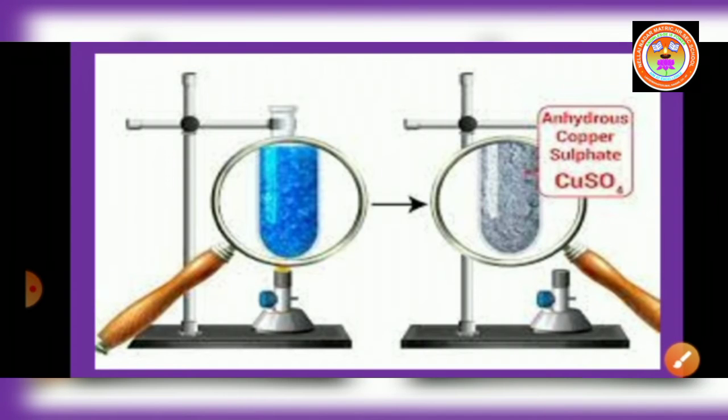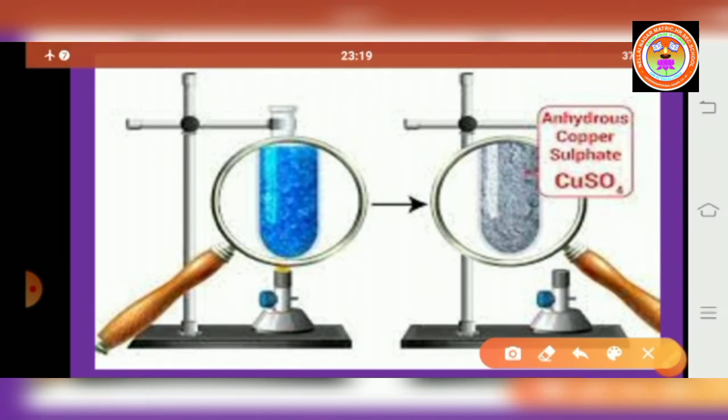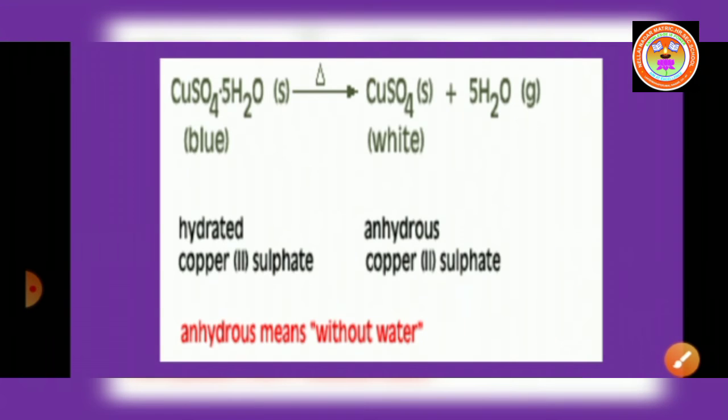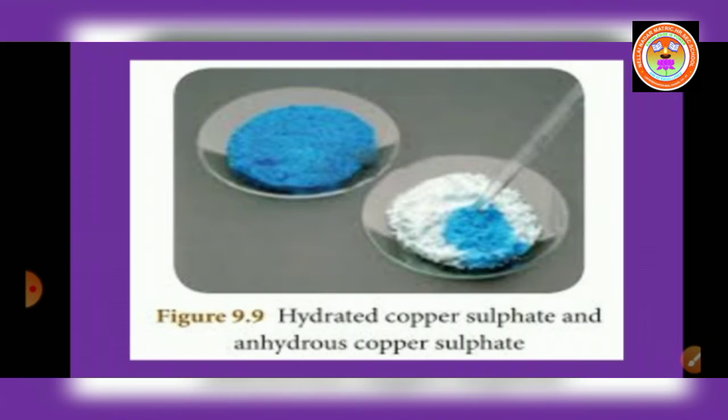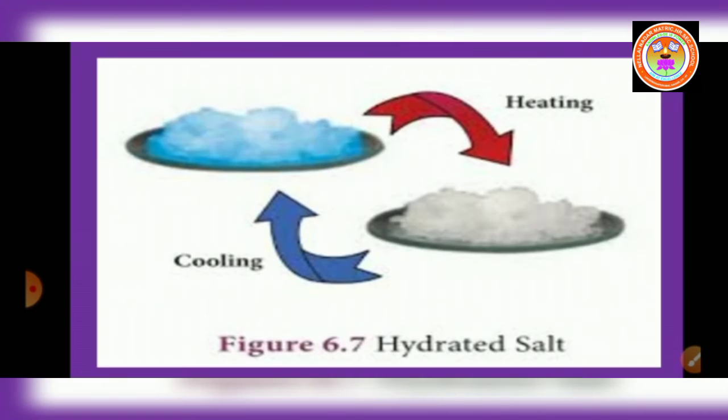See, when we heat this blue colored copper sulfate, it loses its 5 water molecules and this blue color becomes white, colorless. If you add a few drops of water or allow it to cool, the colorless anhydrous salt again turns back into blue colored hydrated salt.